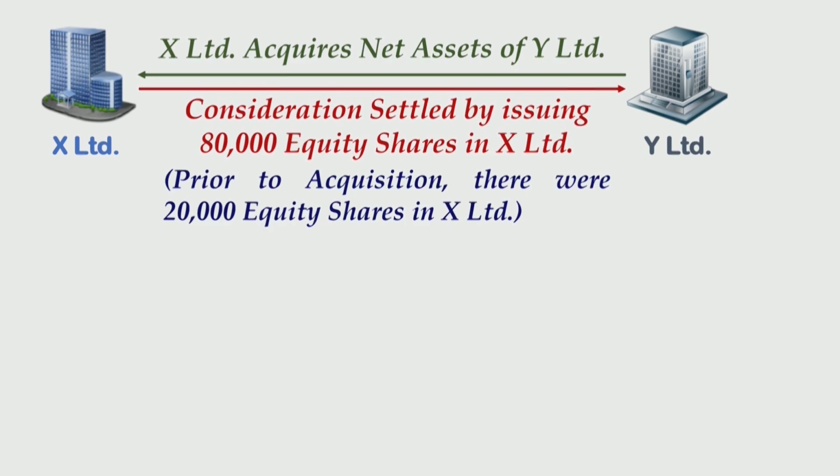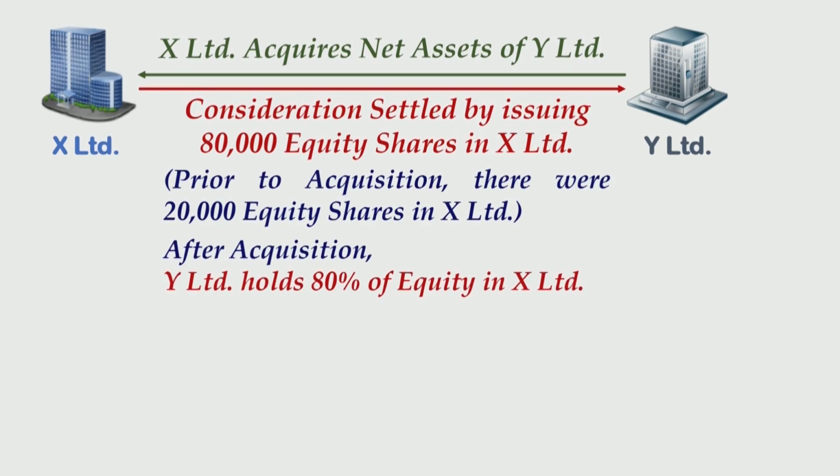So original 20,000 equity shares in X Limited plus the new 80,000 shares issued to Y Limited, overall it becomes 1 lakh equity shares in X Limited, out of which 80,000 shares are held by Y Limited. So after acquisition Y Limited holds 80% of equity in X Limited.